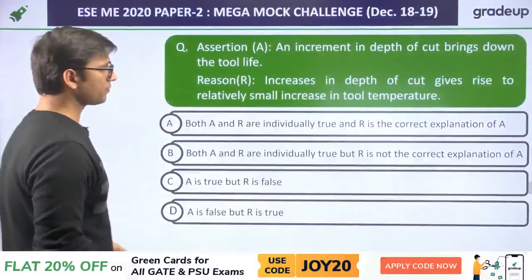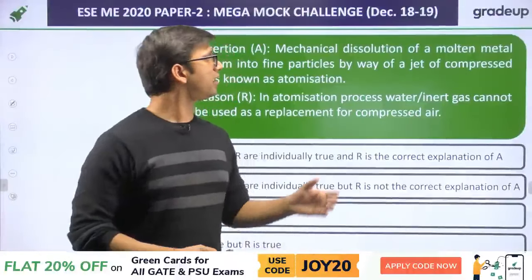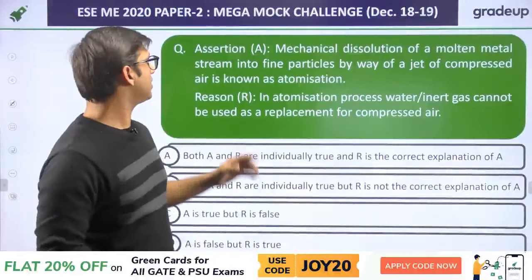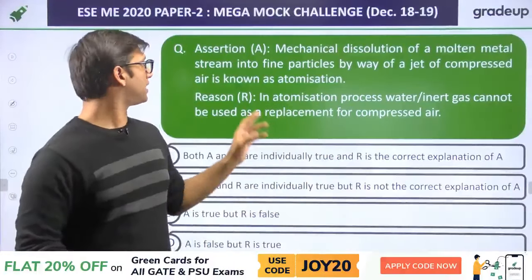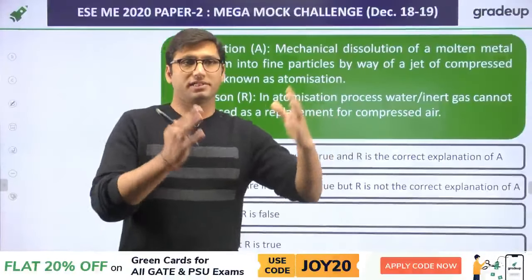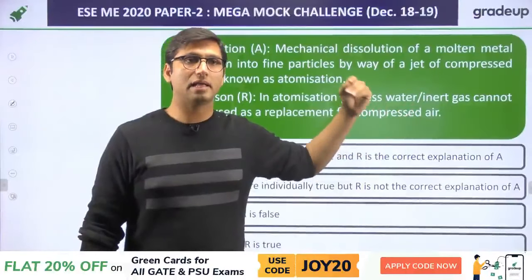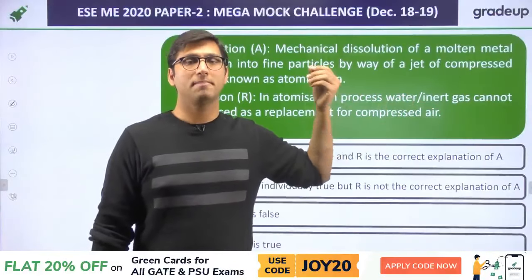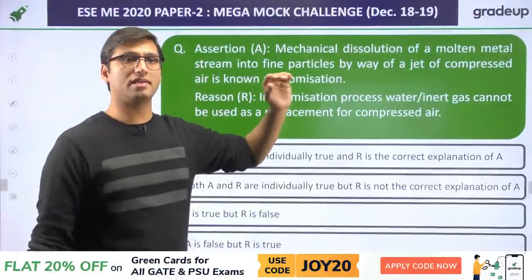Next question. The assertion is that mechanical disintegration of a molten metal stream into fine particles by way of a jet of compressed air is known as atomization. That is correct, that is the definition of atomization. It is a part of powder metallurgy, where atomization is basically breaking the material into small particles with the help of a jet of compressed air.